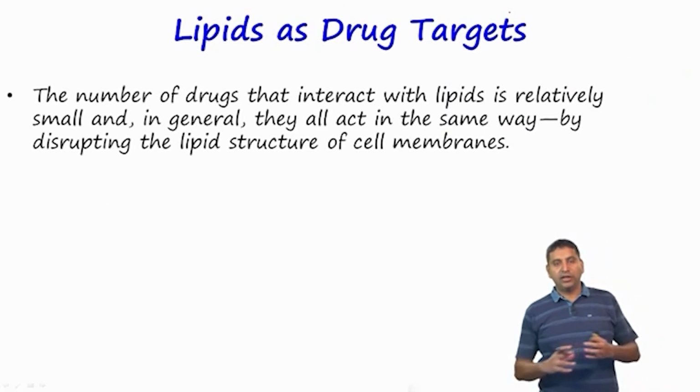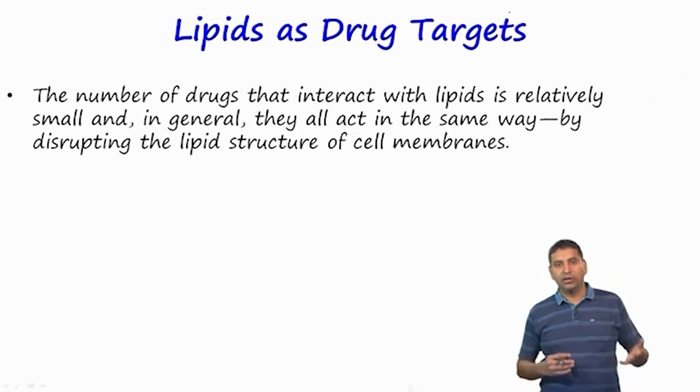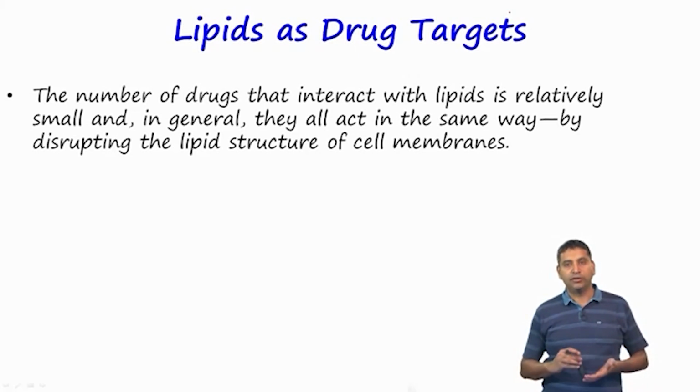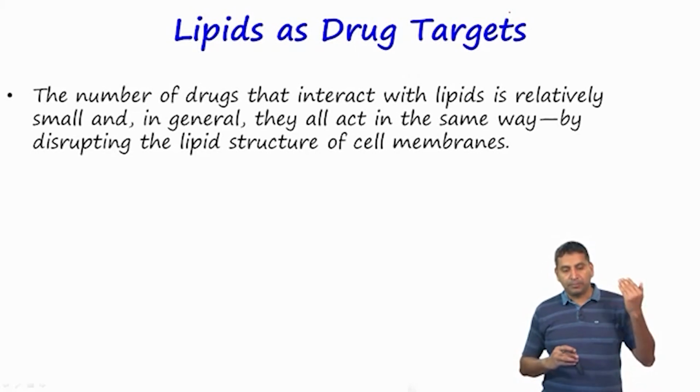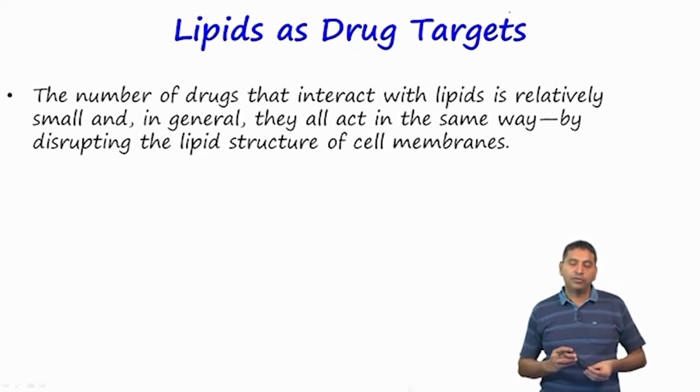Now, in a cell, we have many components. So, we looked at proteins which are made up of amino acids, and these proteins can be part of enzymes, or part of receptors and so on. And you also have importantly DNA, which is nucleic acids, and we have already looked at how to target nucleic acids. The third major component inside a cell is lipids.